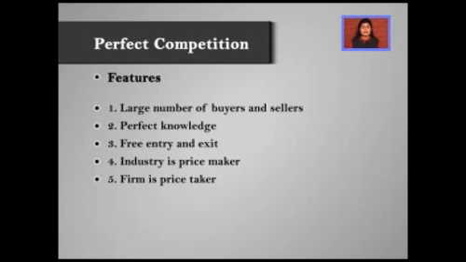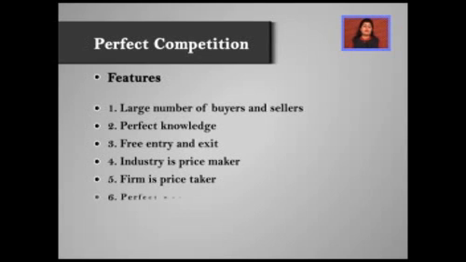Look, when the sellers are very many, their portion in total supply is very insignificant, because there are so many people, that means their percentage of sale is very little and they cannot influence the price individually. So when they cannot influence the price individually, they will have to take the price which is being determined by the industry. So the industry or the forces of market, that is demand and supply, are the price makers and the firm is the price taker.